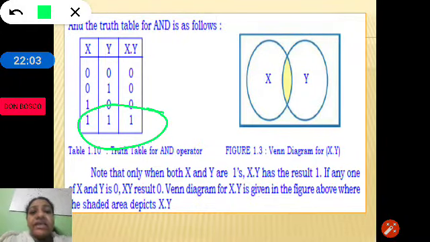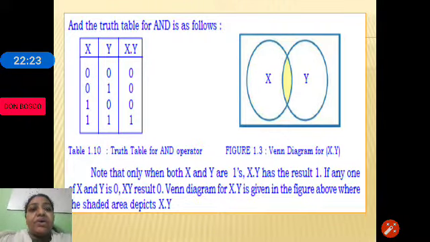If any one of the inputs is 0, the output is 0. Only if all the inputs are 1, the output of AND is 1.